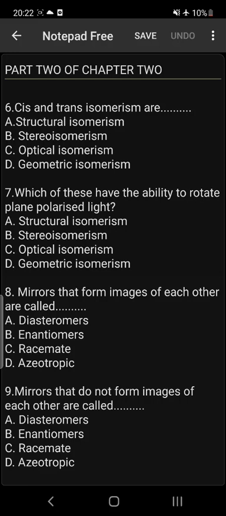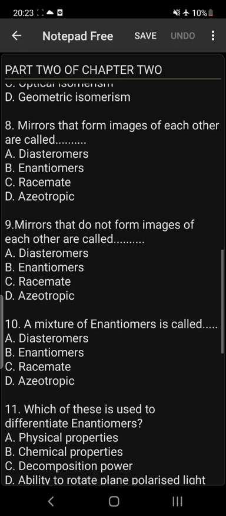Number 8, mirror images of each other are called enantiomers. B. Mirror images of each other are called enantiomers because they can rotate to the left, called levorotatory, or rotate to the right, called dextrorotatory. Please take note of that.